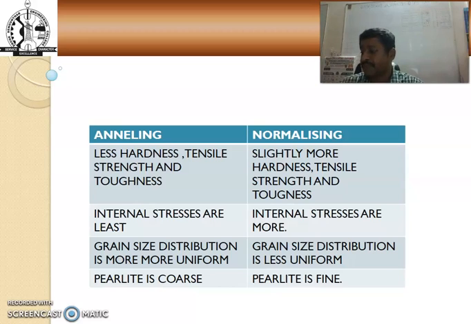Also, the process of annealing is time consuming and expensive. But when compared to annealing, normalizing is less expensive, cost wise.